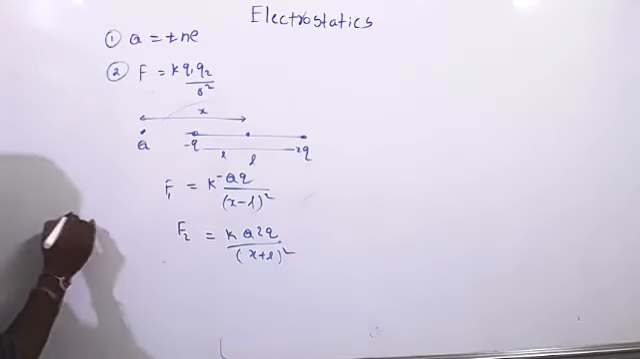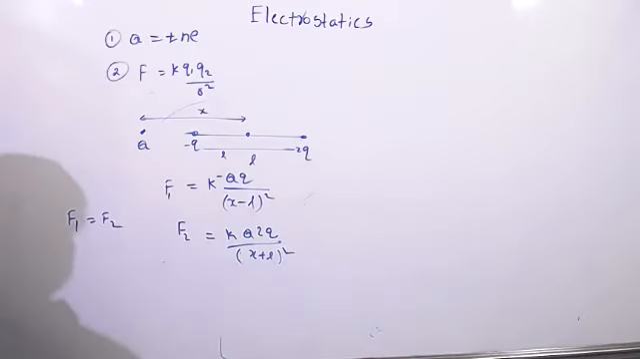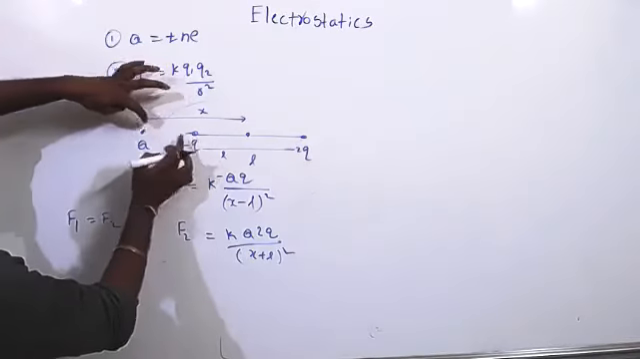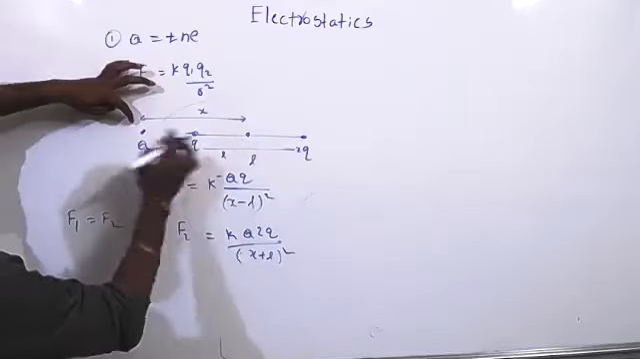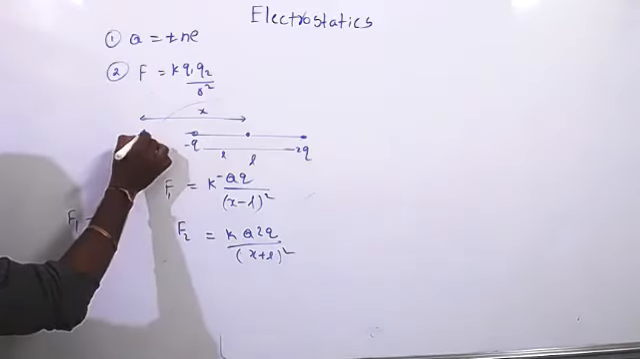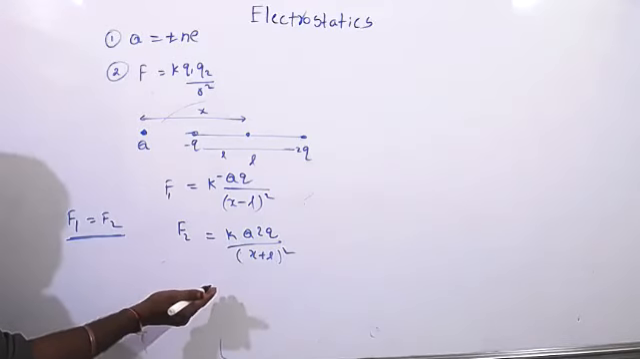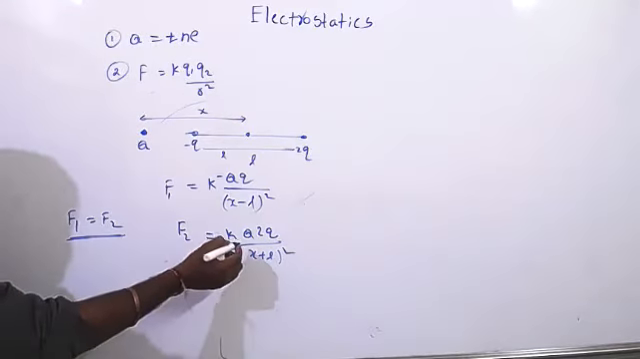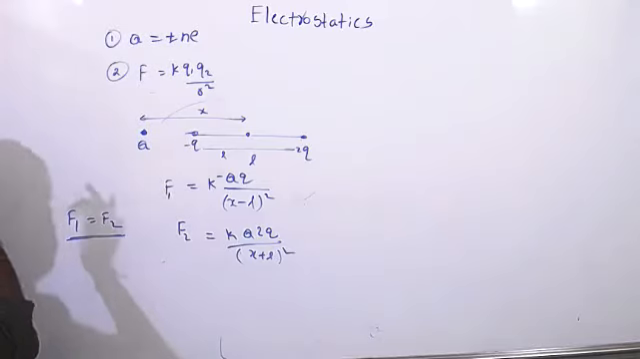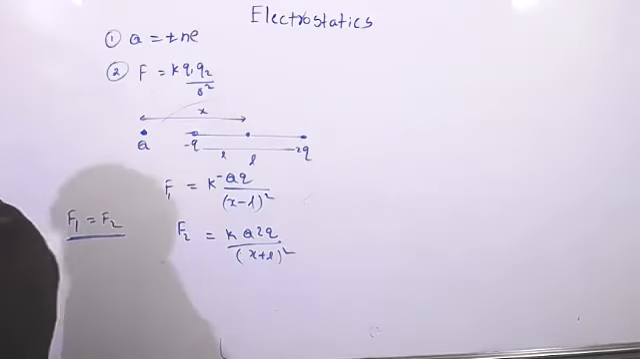Now what can we do? If we take F1 equal to F2, then how much force is acting on this charge due to this charge? The same force is acting in the opposite direction, so the net force is 0 here. So whatever we want, we can calculate. Even if you want Q, we can calculate. If you want small q, we can calculate when they have given capital Q. Okay?